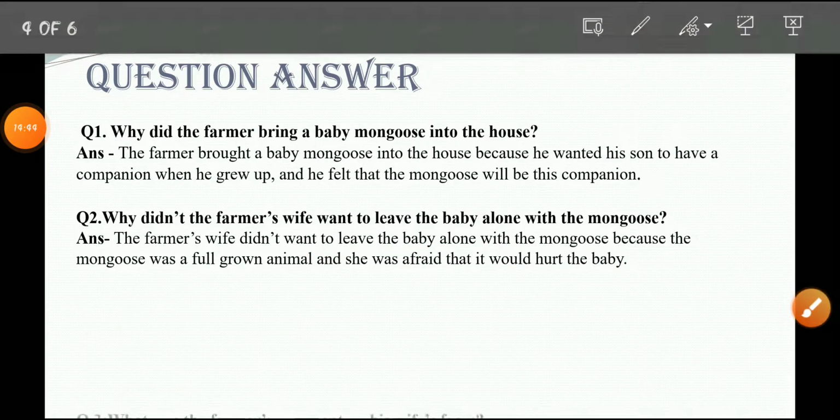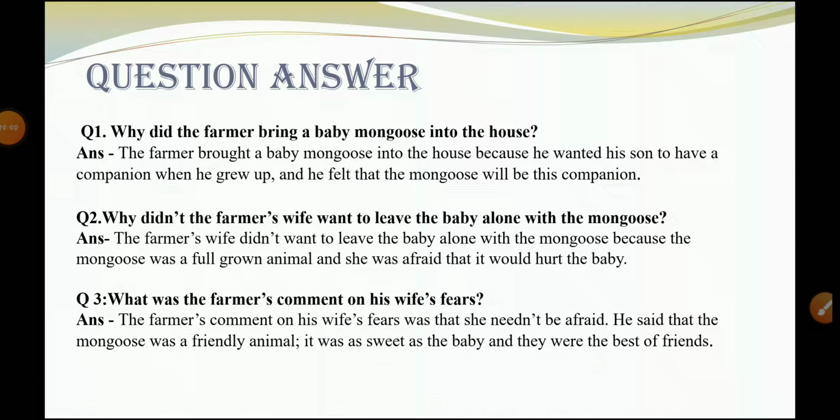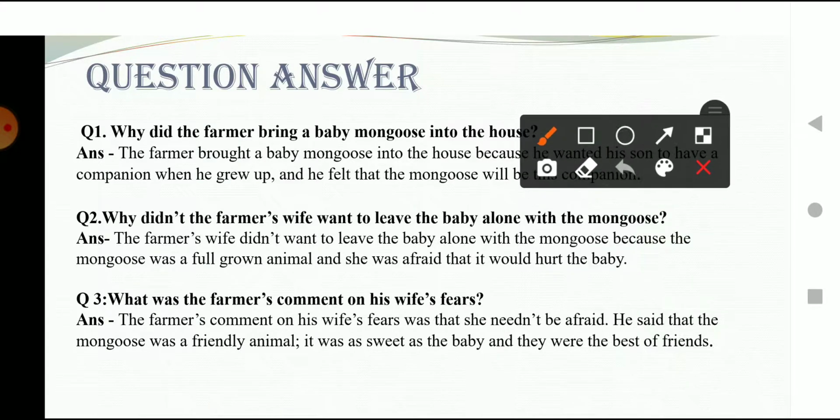Okay, now, what was the farmer's comment on his wife's fear? As you know, the wife was afraid to leave the child with the mongoose.